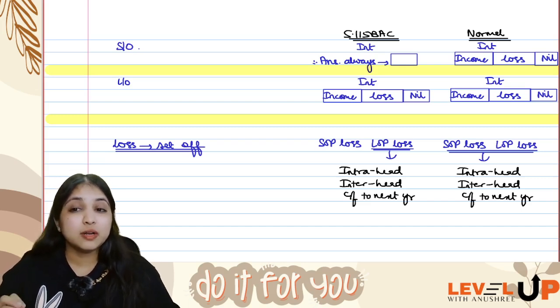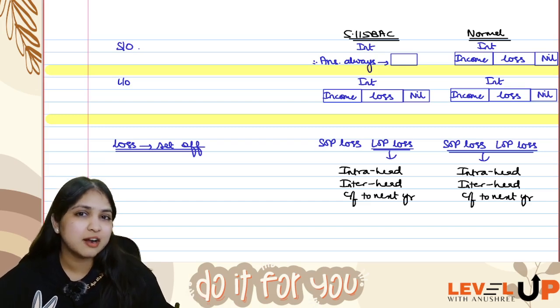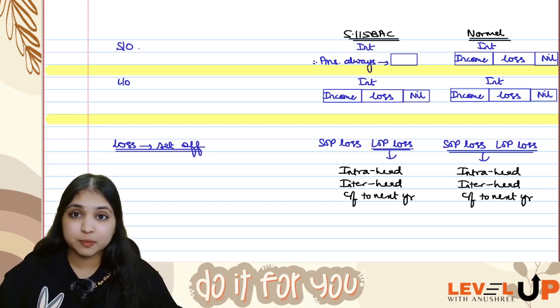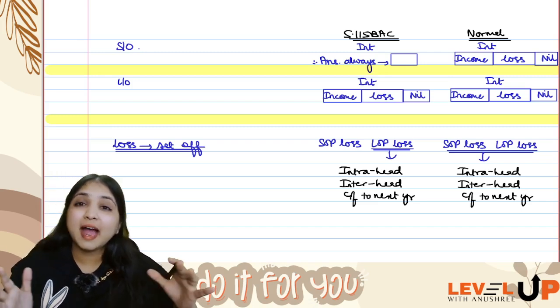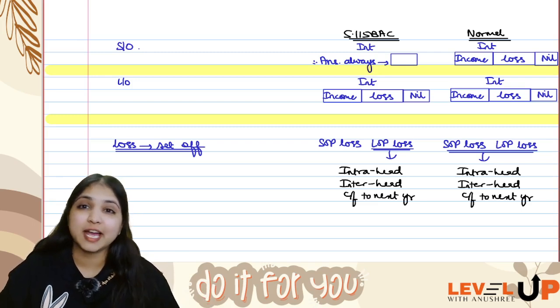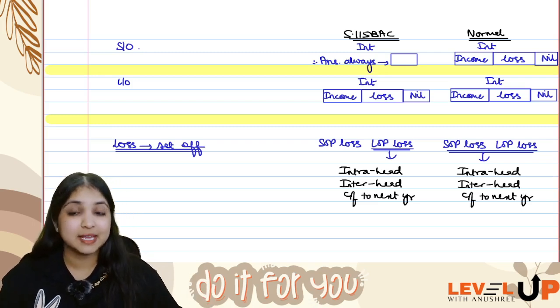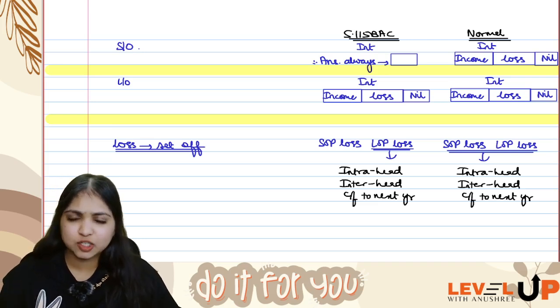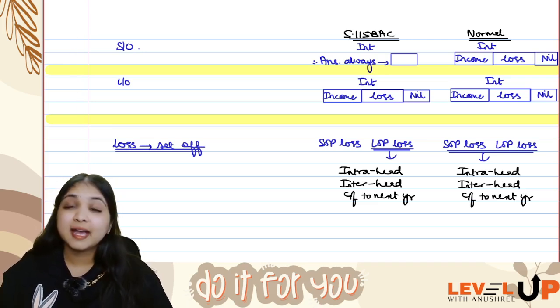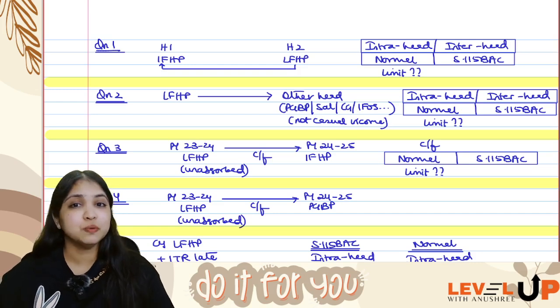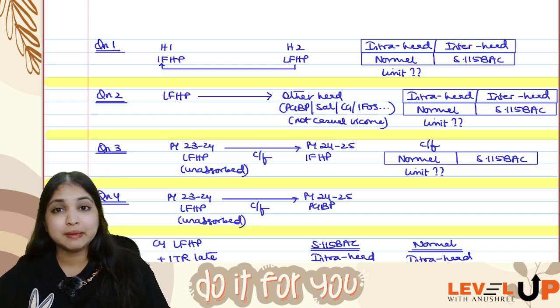Listen to me. So here I'm going to compare 115 BAC and the normal provisions from the point of view of income from house property head and loss from house property set off and carry forward chapter. Okay, listen to me. Very simple discussion only, nothing to be worried about. I'll simplify it for you. We'll discuss the provision first and then I have a couple of questions for you. We'll discuss this and with this you will be very sorted.